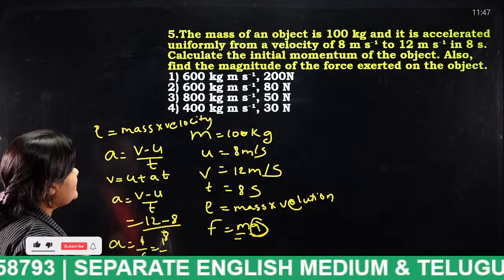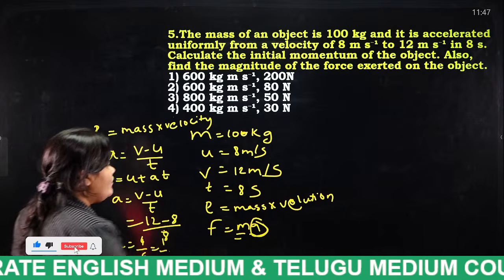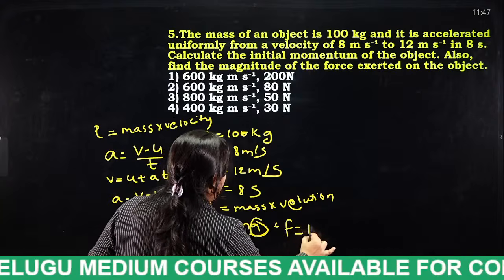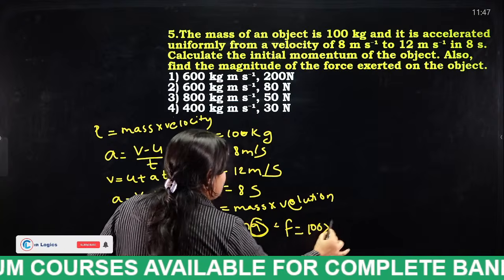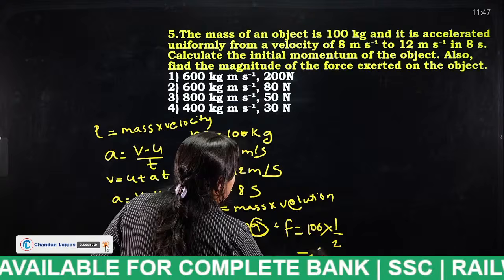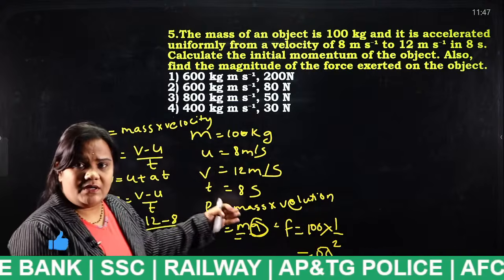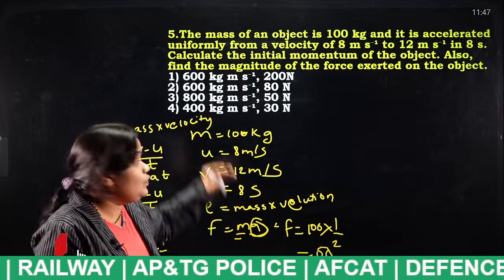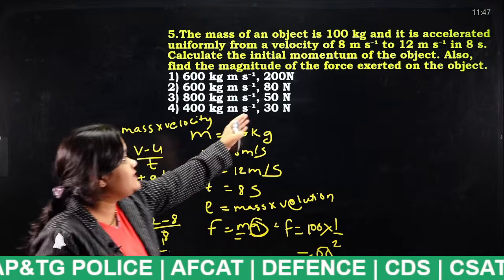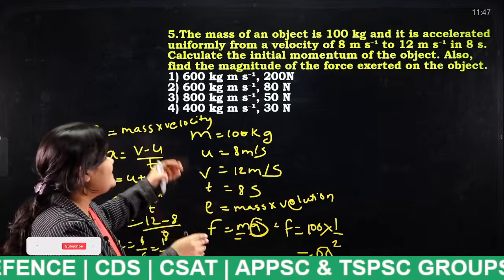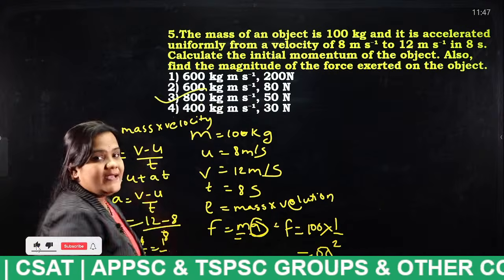Okay. So, then next, what do we have to find? F is equal to m a. m is nothing but 100 kg and a is 1 by 2, so that is 50. So, 50 is the answer. Instead of solving the momentum, if you look at the options, the force is already known. We have already found the force, so by this you can say option 3 is the correct answer.